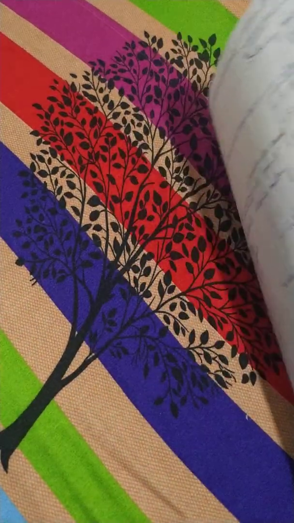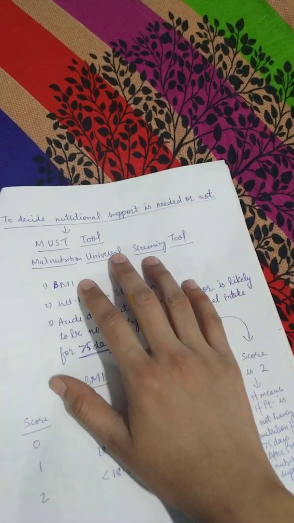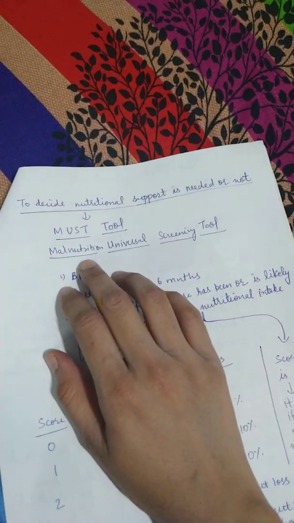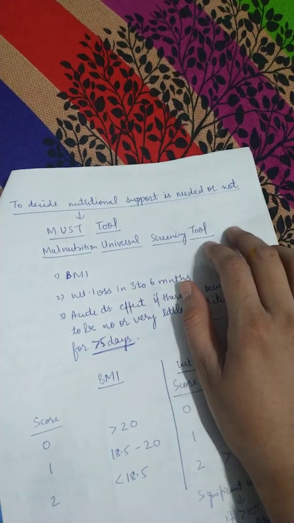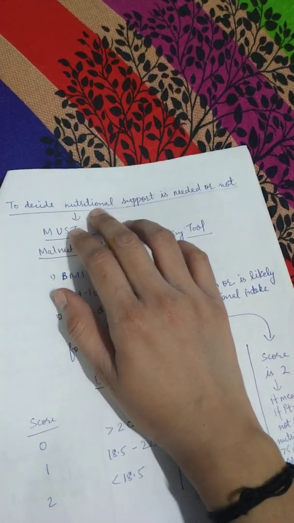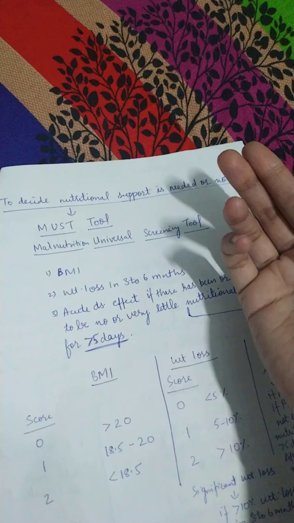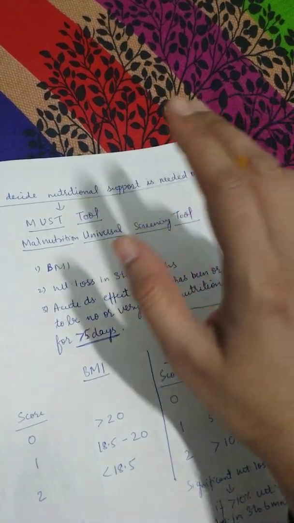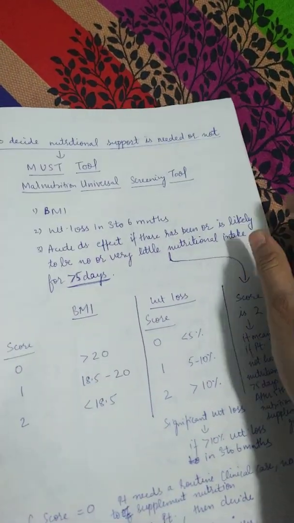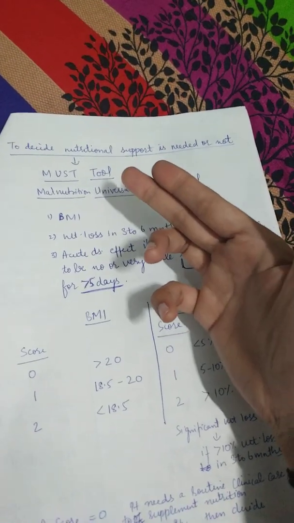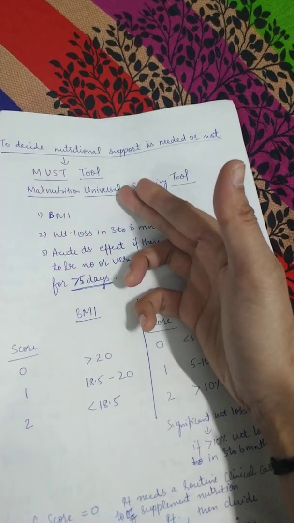Easy enough. Then we come to another thing, that is the MUST tool. It is the Malnutrition Universal Screening Tool. It is used to decide whether we have to give nutritional support to the patient from outside or not. We go in 3 steps. We will see the BMI of the patient.